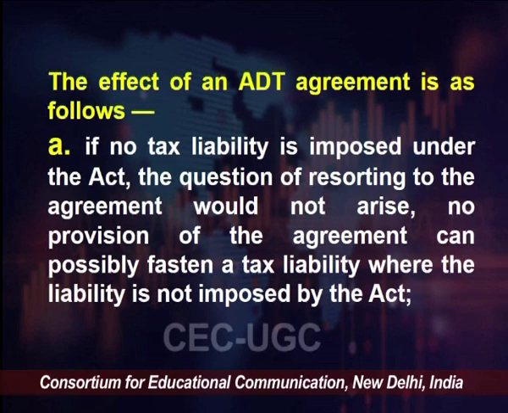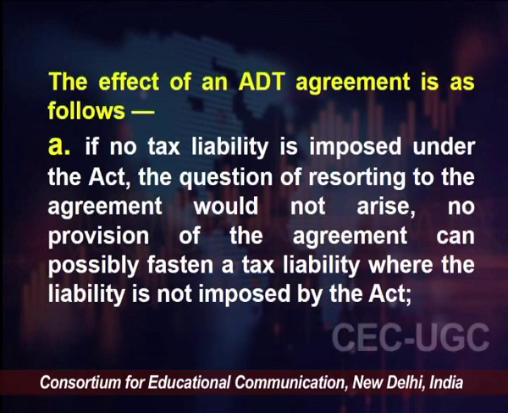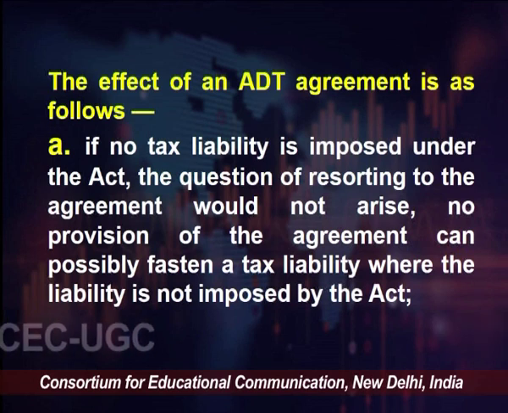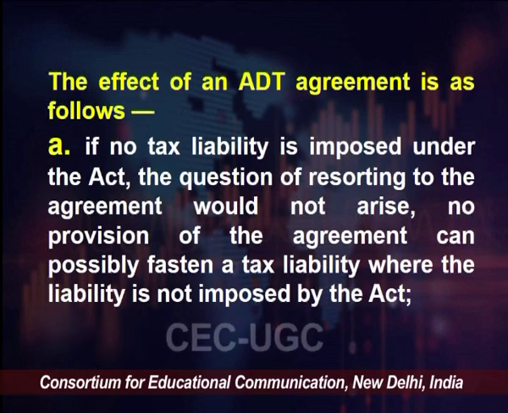We avail the credit of the taxes already paid in the country of source, which is the foreign country in this case, right. So, that is how we follow the two different methods when this ADT agreement is in place with the other government, right. Now, what will be the effect of this ADT agreement? Because we said that if there is an ADT agreement, you will have the privilege of taking the bilateral relief in the form of tax exemption method or tax credit method.